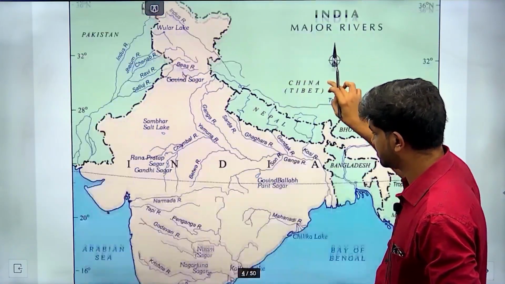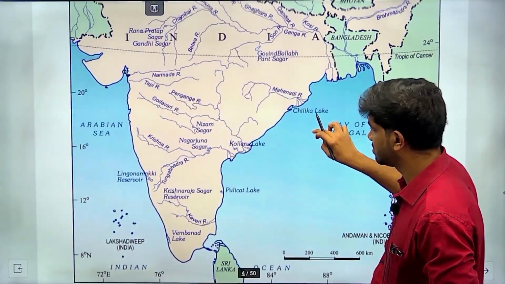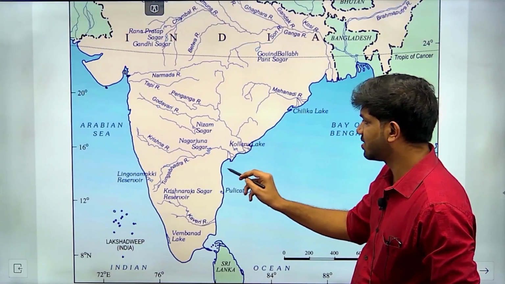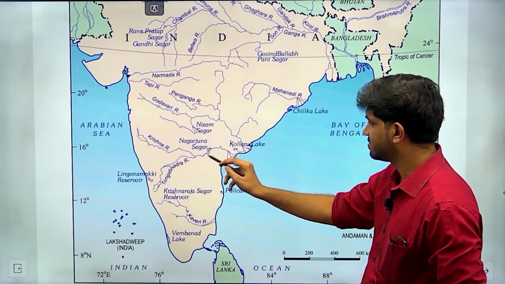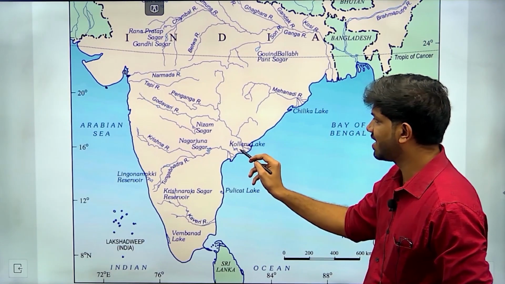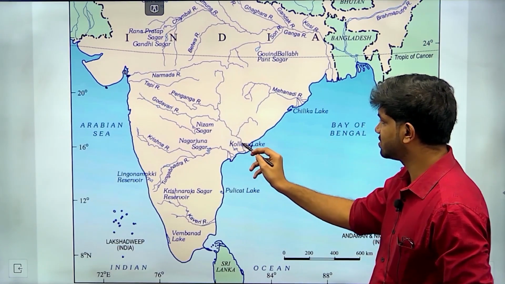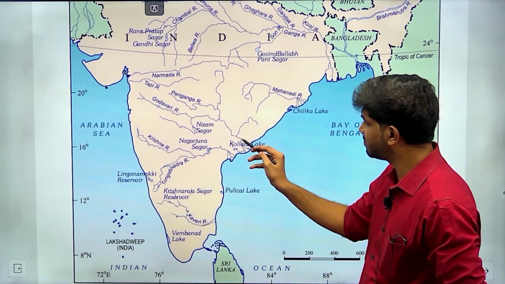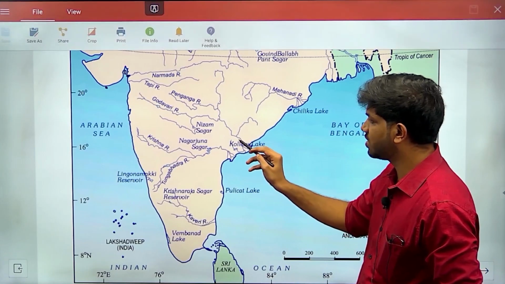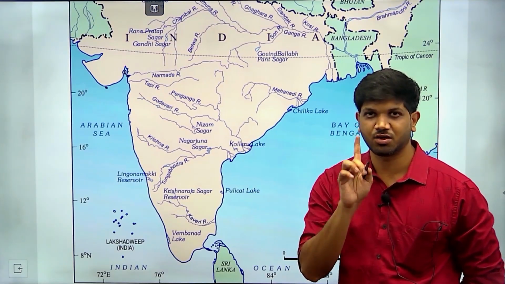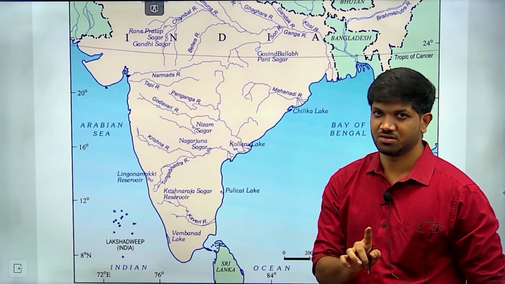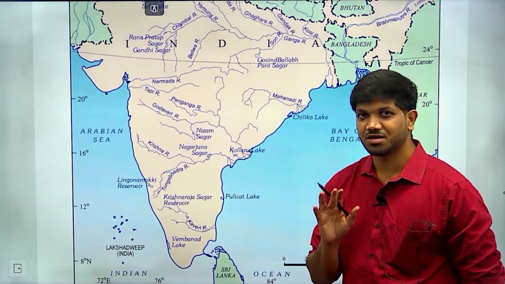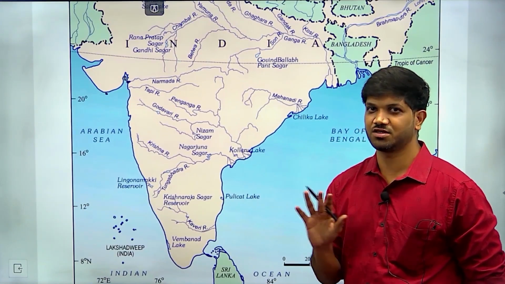Next, see here, this lake is called Koleru lake, and this river is Krishna, and this river is Godavari. The Koleru lake is in between the Godavari and Krishna, and it is not directly fed. From NCERT you could have easily detected this, but I accept this as a difficult one.